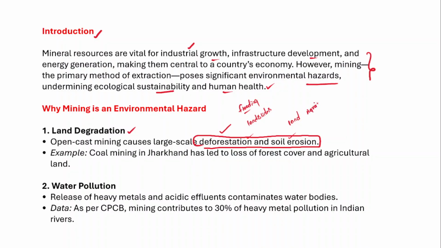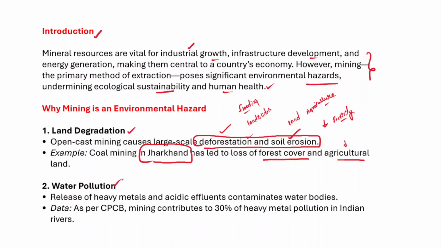So land will not be suitable for agriculture if soil erosion has been taking place, right? Therefore, open cast mining causes both deforestation and soil erosion as well. As an example, you can mention coal mining in Jharkhand. This coal mining in Jharkhand led to the loss of forest cover and agricultural land, because frequent soil erosion leads to declining fertility rates. Now, declining fertility rate translates to the loss of agriculture land.